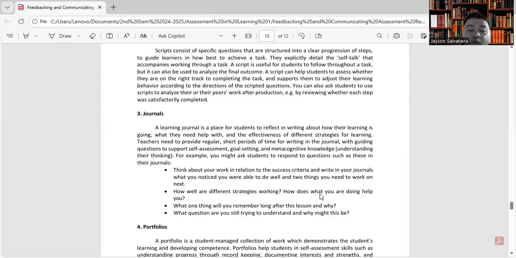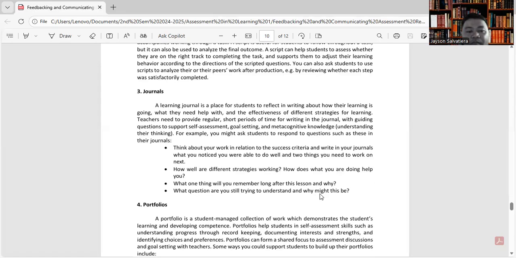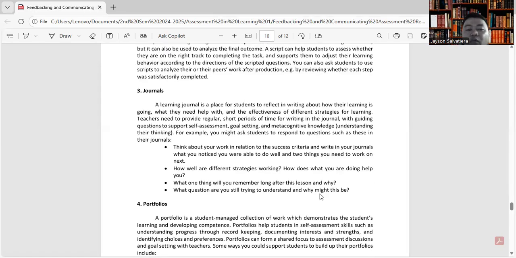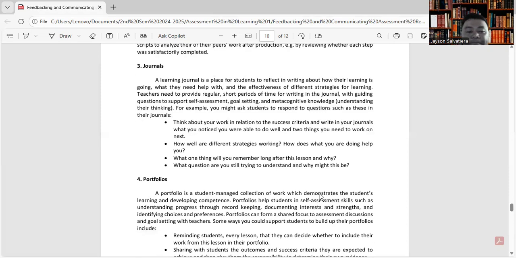How does what you are doing help you? Another, what one thing will you remember long after this lesson and why? And you may also ask the students, what question are you still trying to understand, and why might this be?